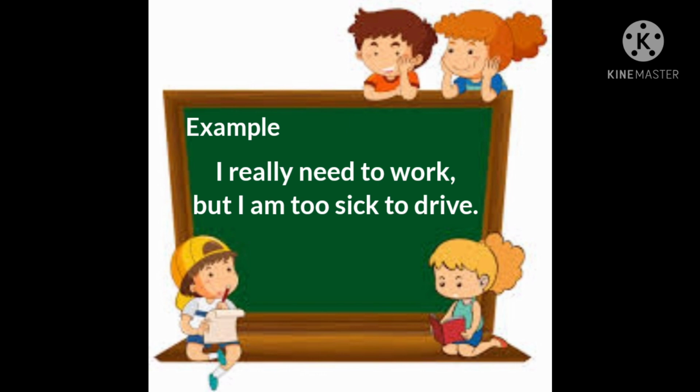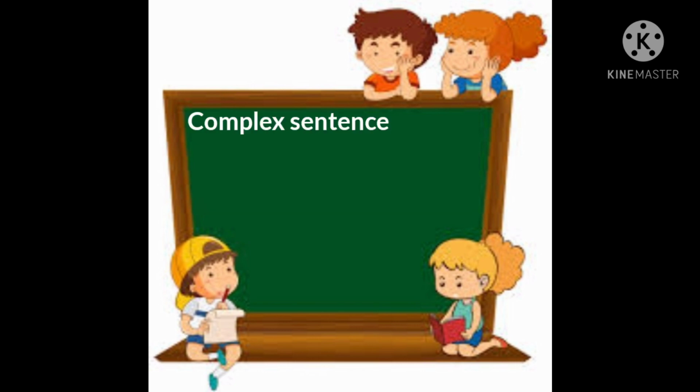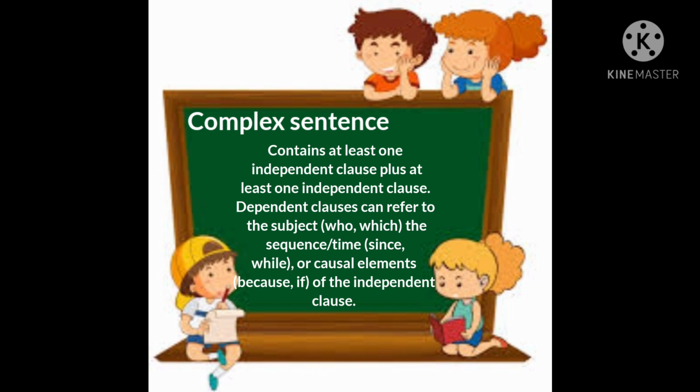And the next independent clause is I am too sick to drive. Next type of sentence structure is complex sentence. It contains at least one independent clause and at least one dependent clause. Dependent clauses can refer to the subject, who, which, the sequence or time, since or while, or the causal element because or if of the independent clause.